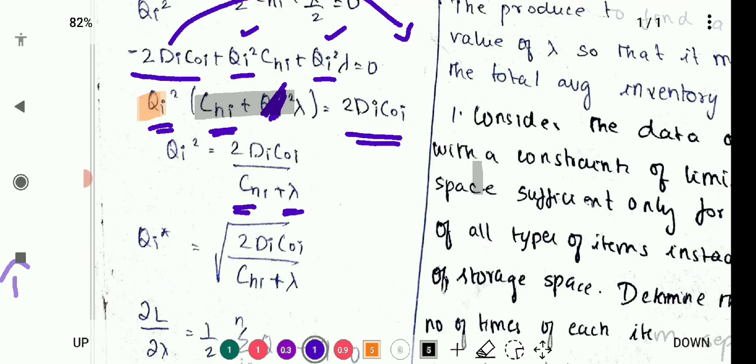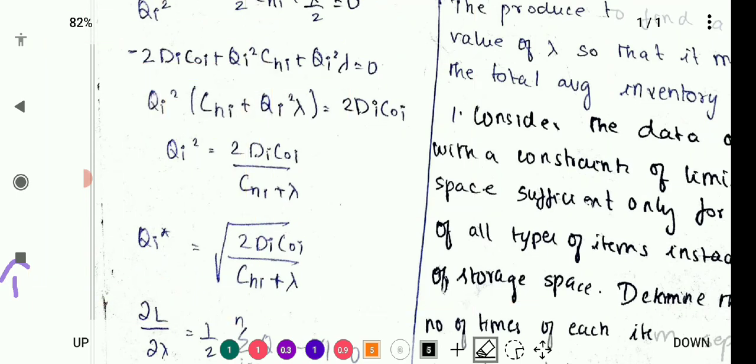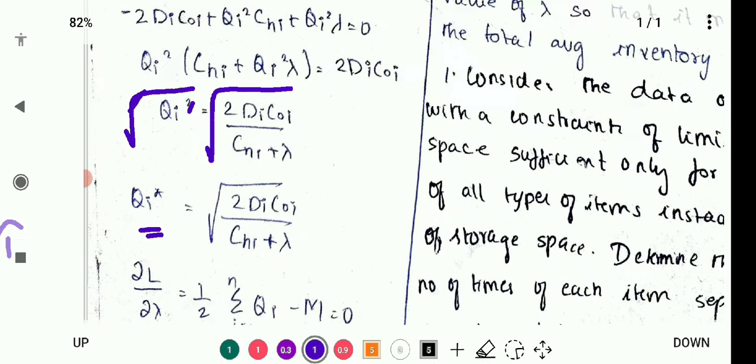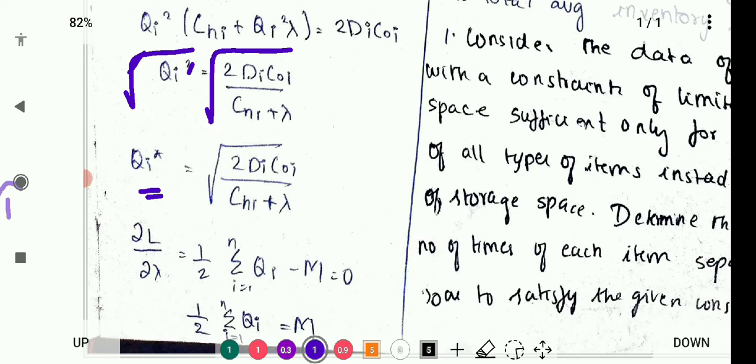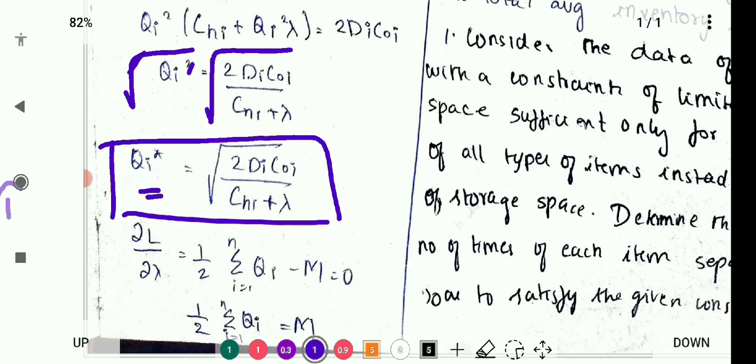Then I am going to take the root on both sides, then I can find qi star, which is the optimal order quantity, equal to root of 2 di c0i divided by chi plus lambda. Okay, we have found out the optimal order quantity, right?